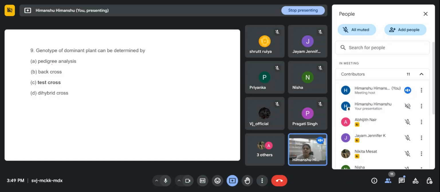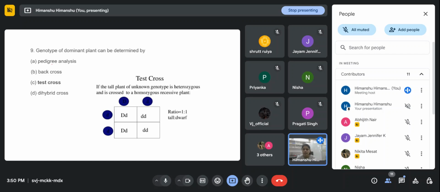Also, in the previous slide, I mentioned that if we want to determine the genotype of any dominant plant, because it may be homozygous dominant or heterozygous, we always figure it out with the help of a test cross, right? This is a tall plant of an unknown genotype. We cross it with the homozygous recessive plant and we'll get a 1:1 ratio. This will ensure the genotype of any dominant plant, and we call this cross a test cross, right? So you people were right. Test cross is the right answer.